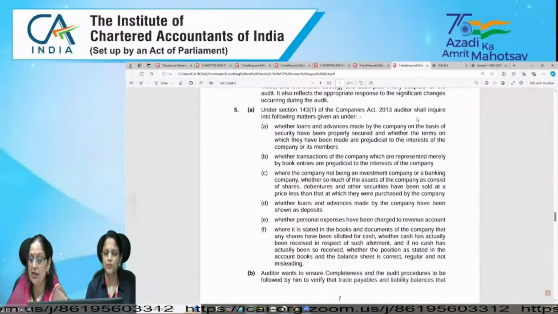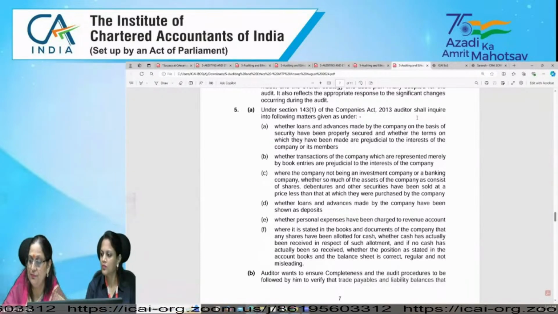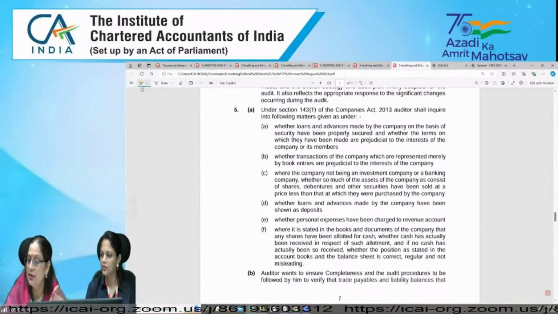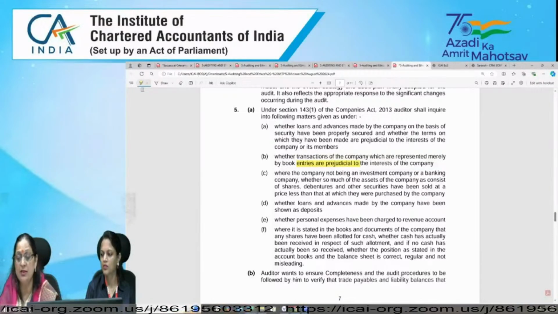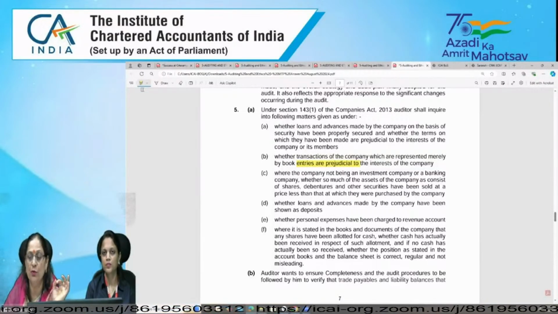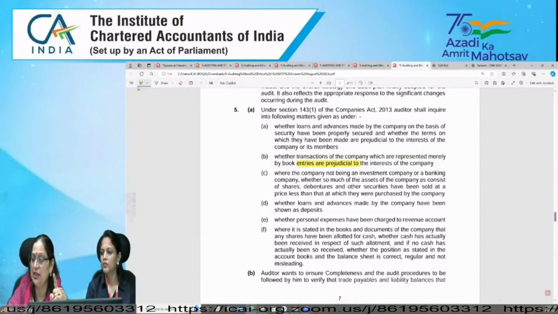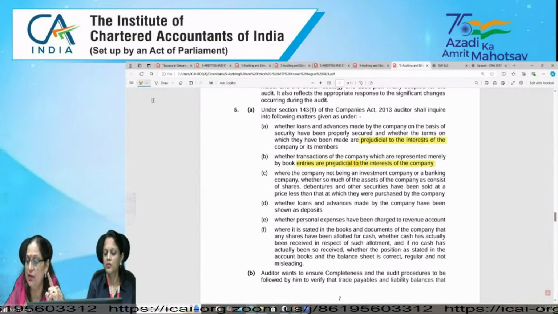Secondly, whether transactions of the company which are represented merely by book entries are prejudicial to the interest of the company. The transactions which are only represented by book entry, are they prejudicial to the interest of the company? So here the auditor is required to inquire. Specifically, in both 1 and 2, it is prejudicial to the interest of the company.